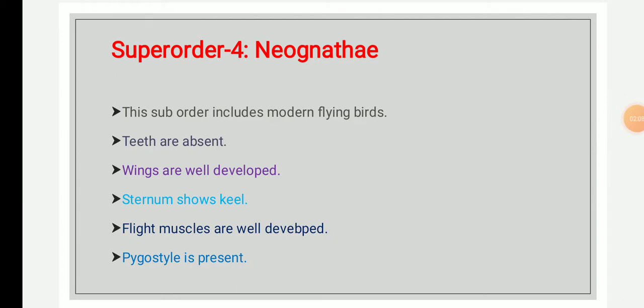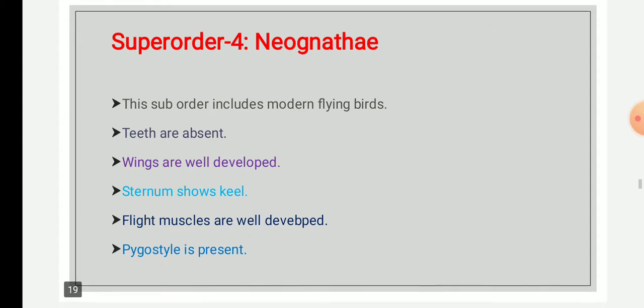The word Neognathae is derived from the Greek, where neo means new, and gnathos means jaw. So they are the new or modern birds, also known as the modern living birds, and they bear jaws. This superorder includes all modern living birds with nearly 10,000 species.